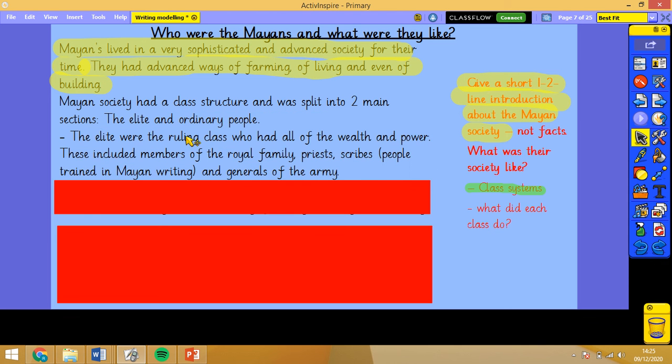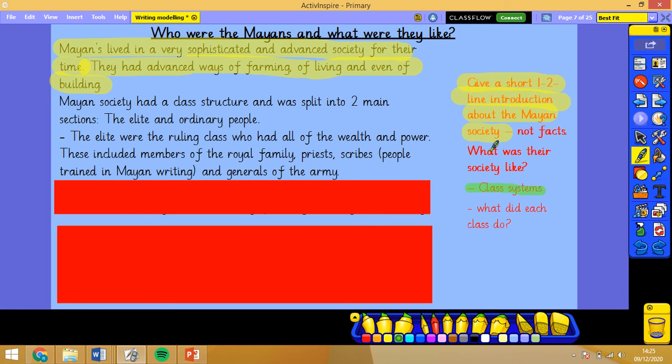So in my next paragraph, what I've done is I've explained the elite were the ruling class who had all of the wealth and power. These included members of the royal family, priests, scribes, and then I've put in brackets there, giving them extra information, people trained in Mayan writing, and generals of the army.